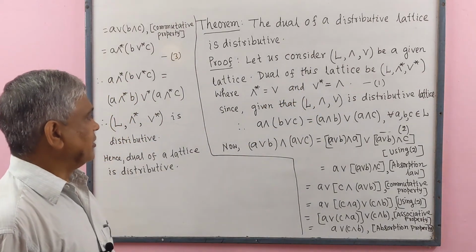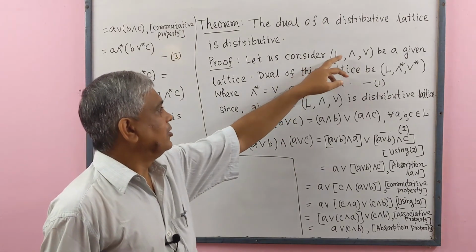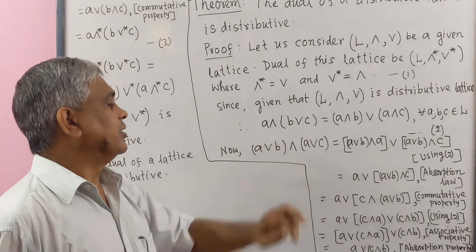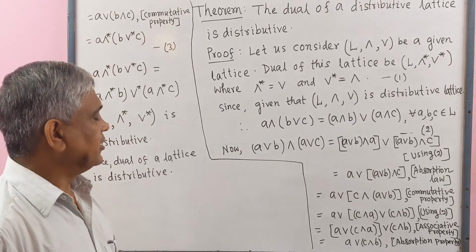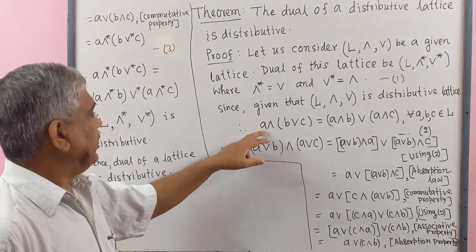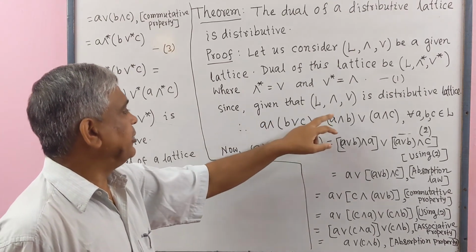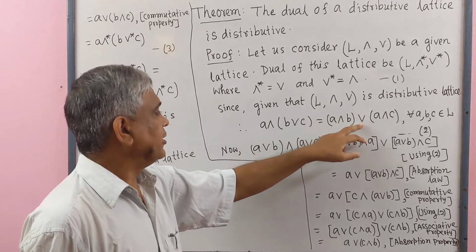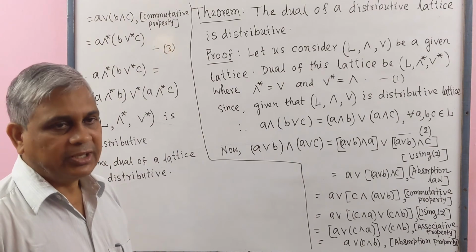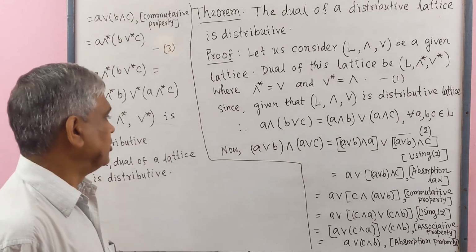This is number 1. Since it is given that L with meet and join is a distributive lattice, A ∧ (B ∨ C) = (A ∧ B) ∨ (A ∧ C) for all A, B, C belonging to L. This is number 2.